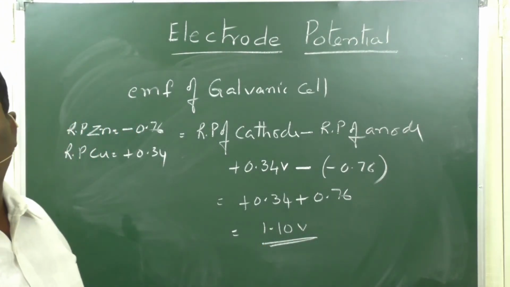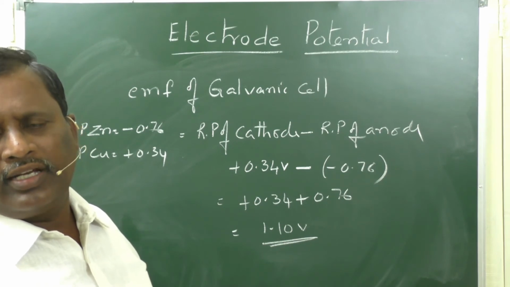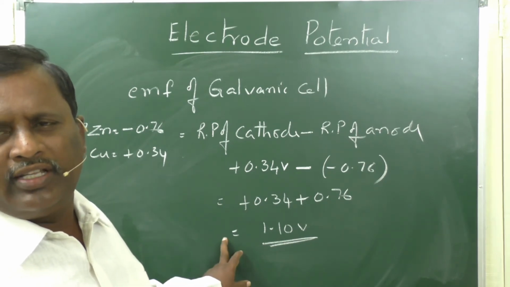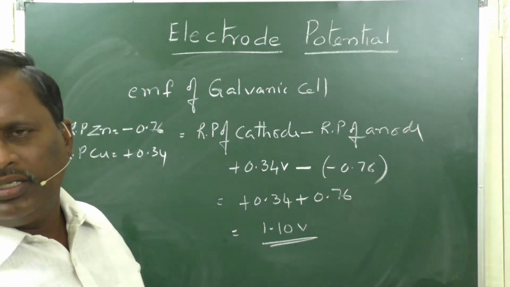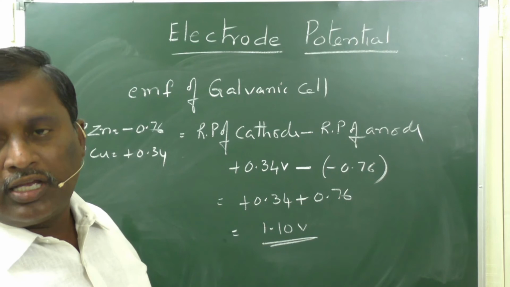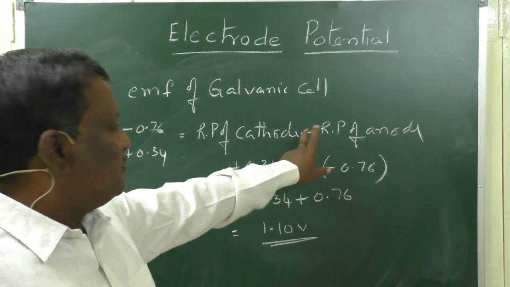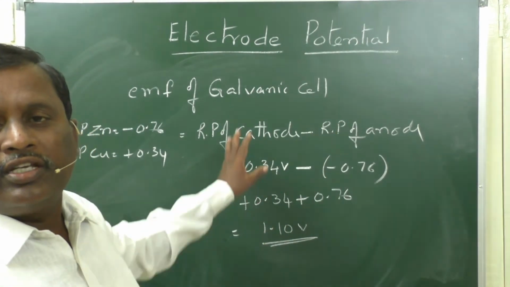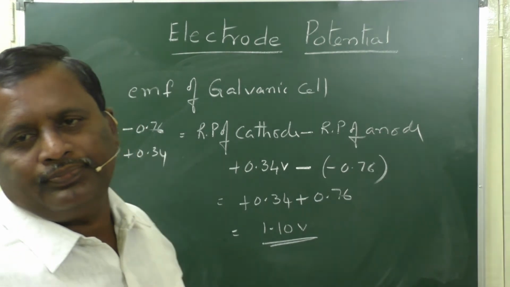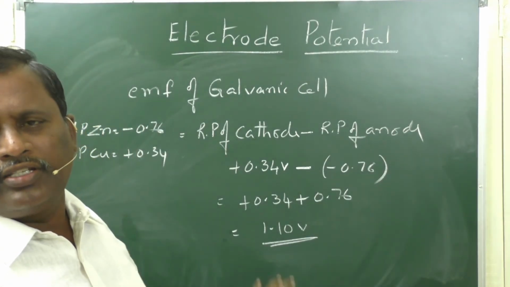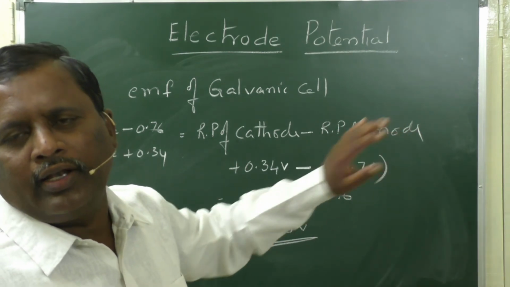That is the EMF of a galvanic cell. While learning the construction of the galvanic cell, we said that the EMF of the galvanic cell is this. This is the way to calculate the EMF of the galvanic cell. Suppose you want to consider oxidation potentials, then this formula will change: oxidation potential of anode minus oxidation potential of cathode. If it is reduction potentials, it is the reduction potential of cathode minus reduction potential of anode.